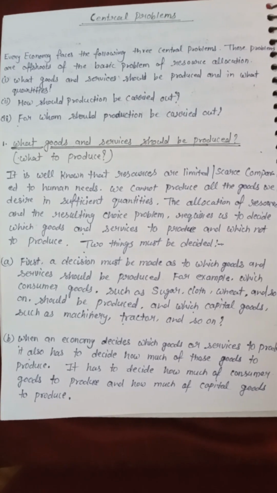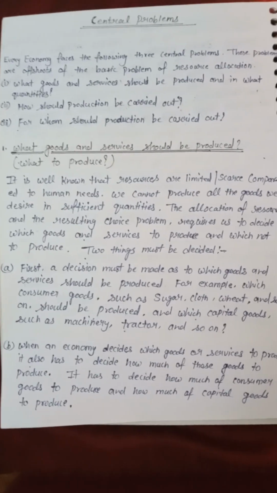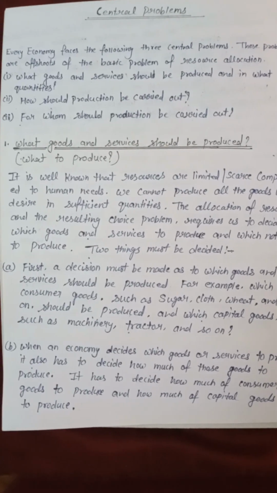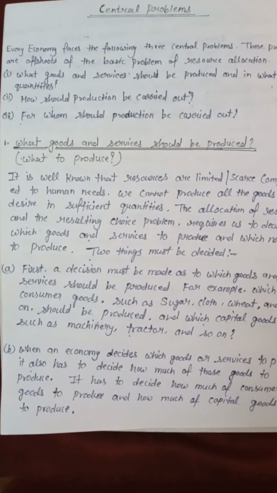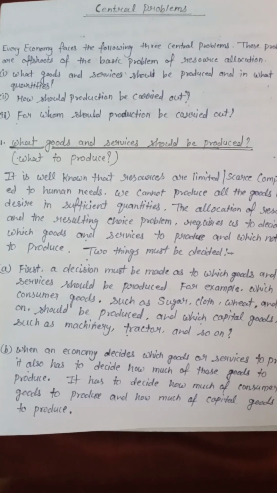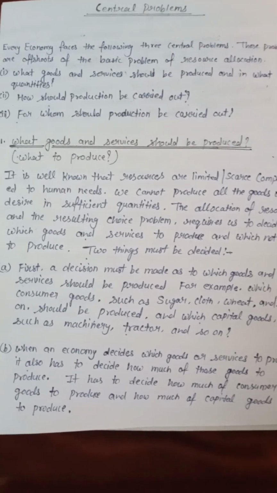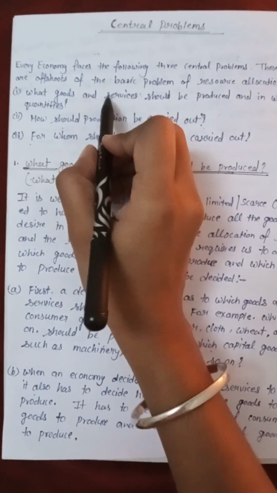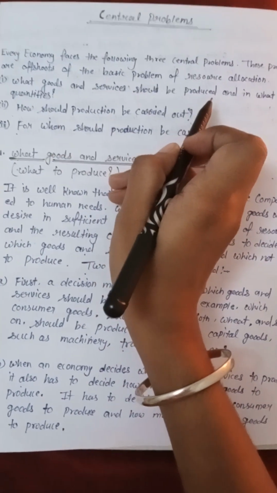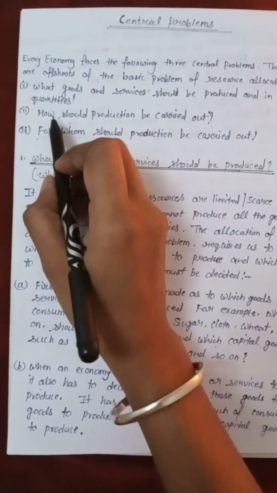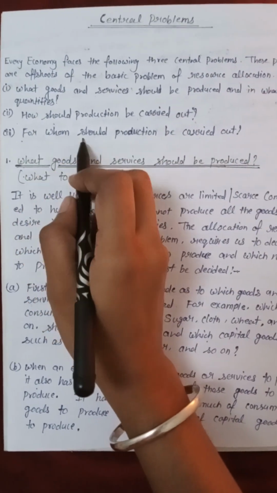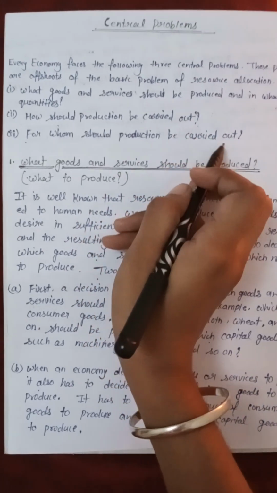Today we will discuss central problems. Every economy faces the following three central problems. These problems are offshoots of the basic problems of resource allocation. First, what goods and services should be produced and in what quantities? Second, how should production be carried out? Third, for whom should production be carried out?